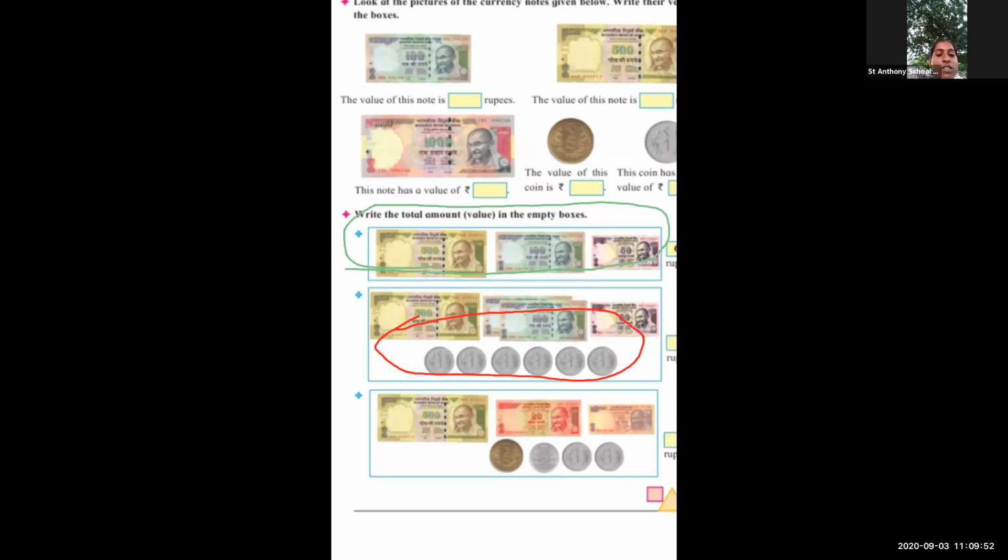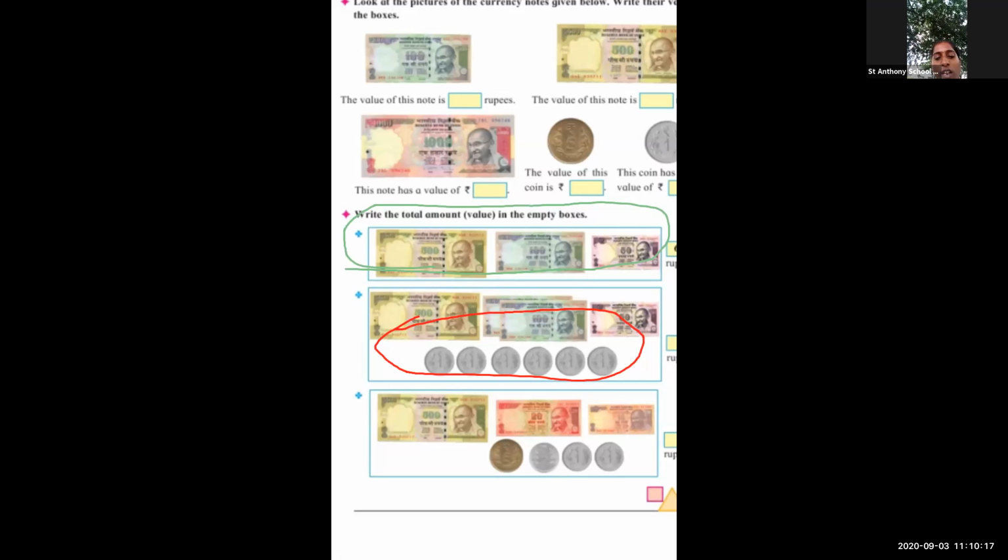Very good. 1 rupee coin, right? And how many coins are given to you? 1, 2, 3, 4, 5, 6. In total 6 coins are there, right? Understood? So total how much rupees? It's 6 rupees. Very good.